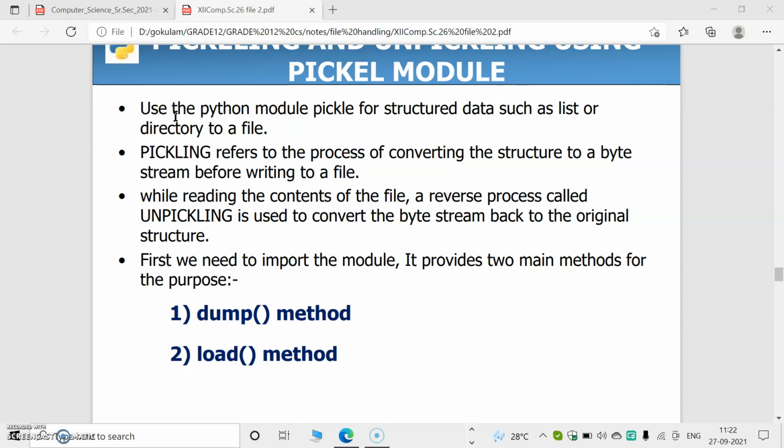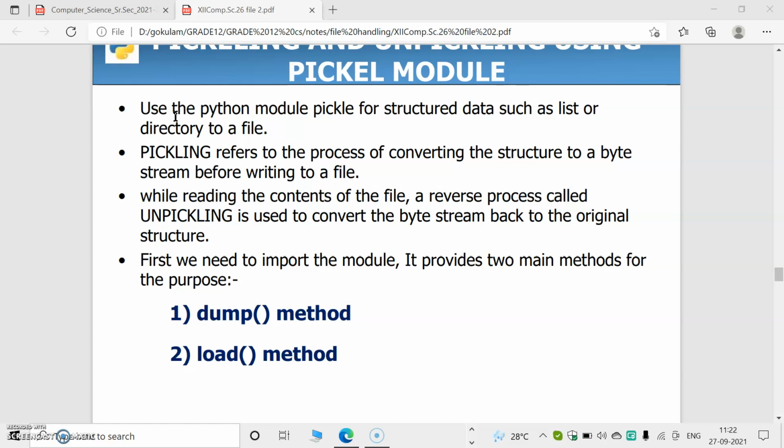So what is unpickling? It is the opposite of pickling. When we are writing, we convert our data into byte streams. When we are reading, the file already inside the computer is being read. We must convert that file, which is in binary format, because we cannot identify binary format.